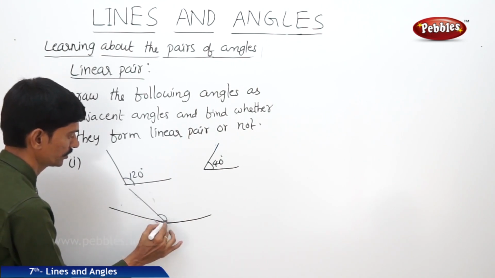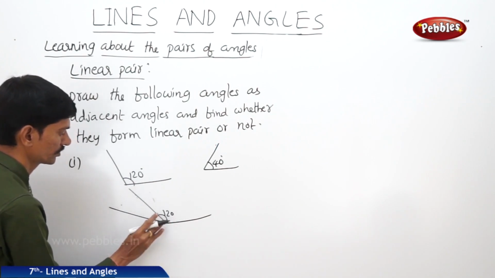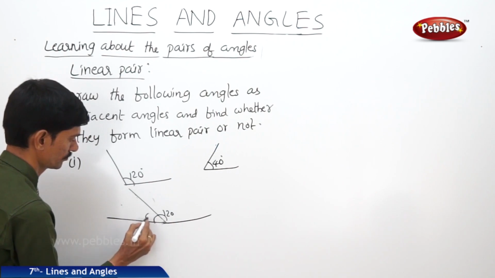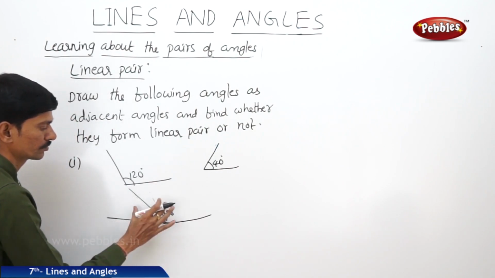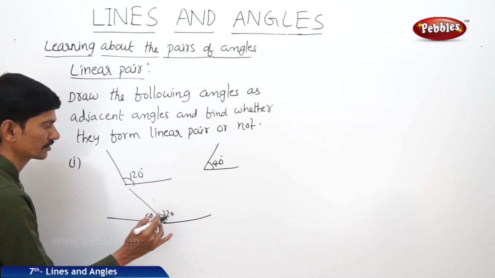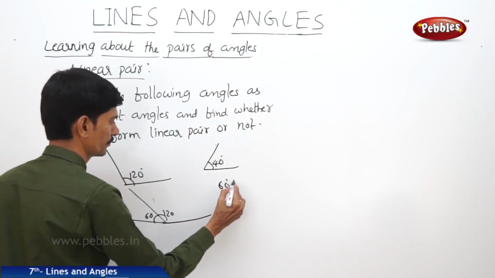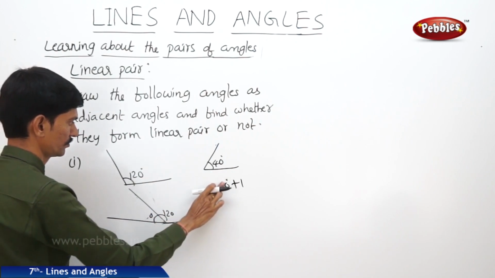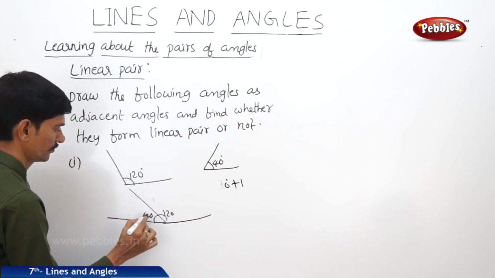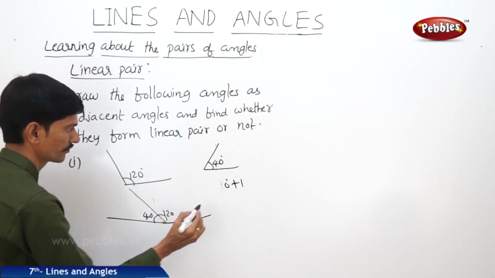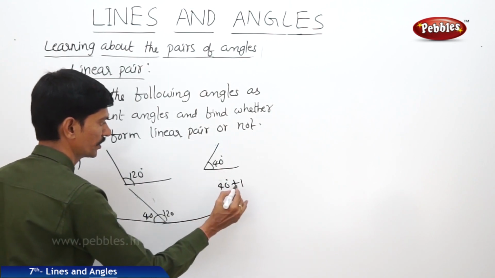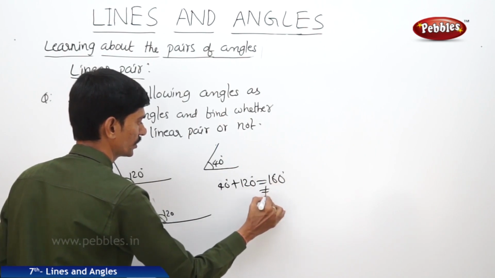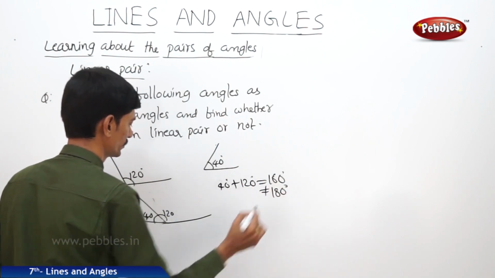So this is 120 and this is 40. So these two are adjacent angles. Now let us find their sum. 40 plus 120 equals 160, but not equal to 180 degrees.